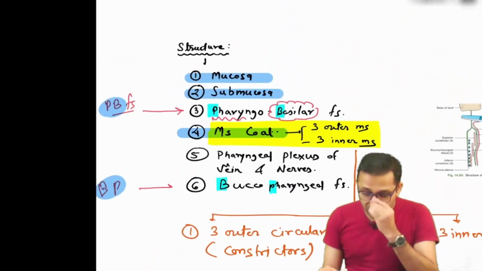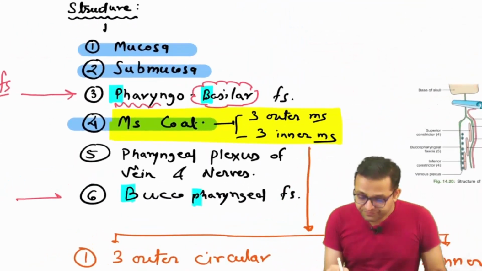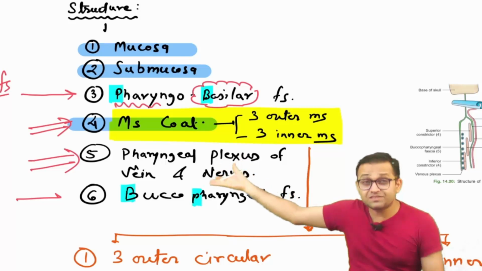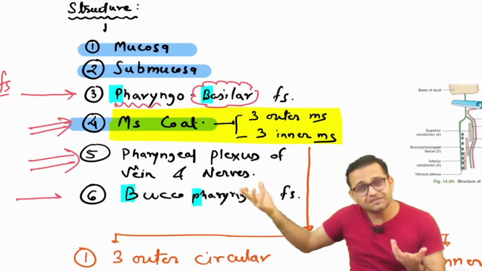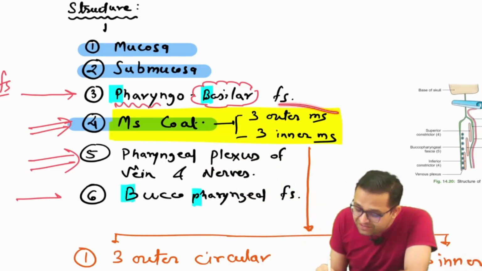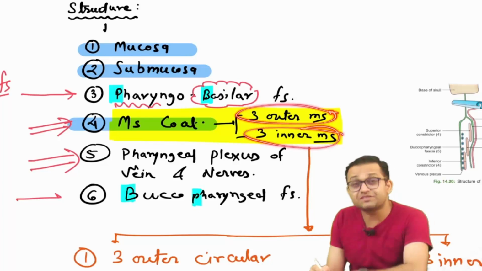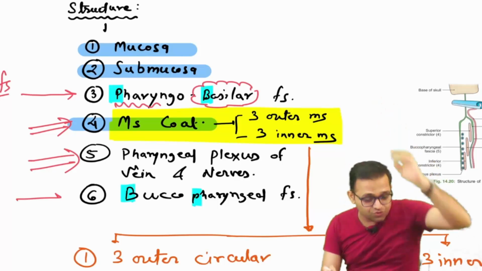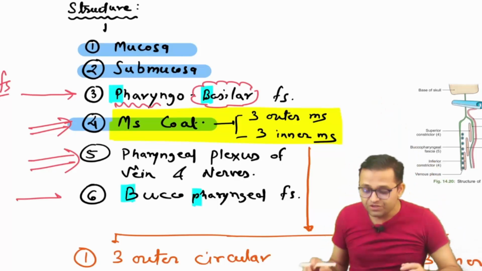Okay, sir. Now again try to understand. Sir, in between them there is the muscle coat and the nerve supply and blood supply of the pharynx. Yes, sir. So the muscle coat is having three outer muscles and three inner muscles. So these are the points which you have to remember. So these are the layers.